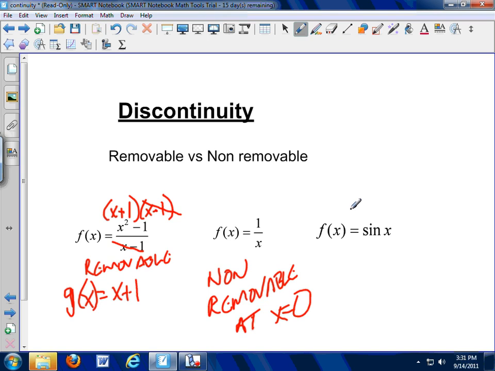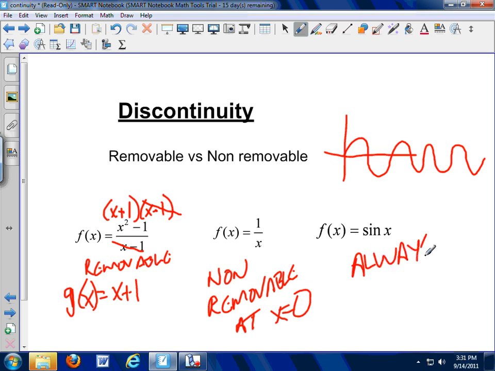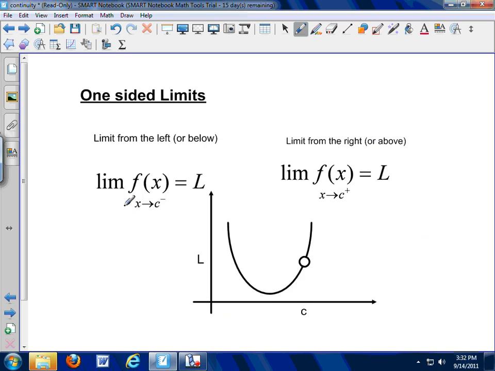How about this one? Picture it. Something like that, forever and ever. Is it ever discontinuous? No. So this one is always continuous. So there you are. Removable, we can remove them. Non-removable, we can't. Sometimes we have continuous.